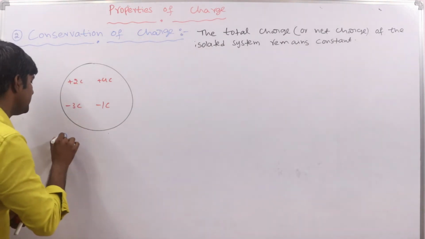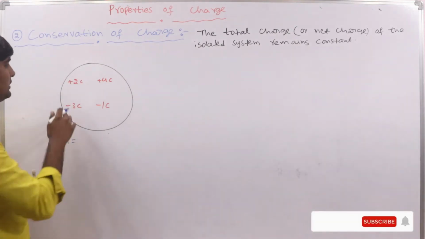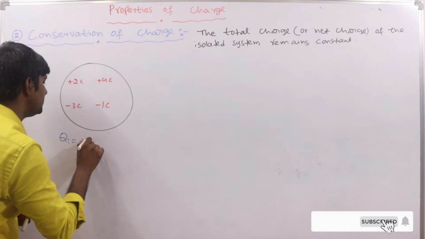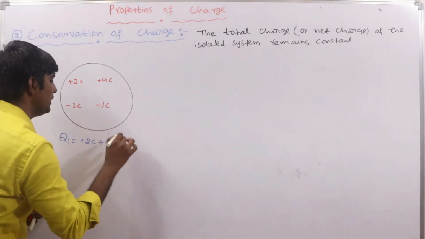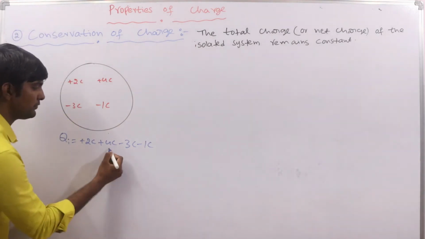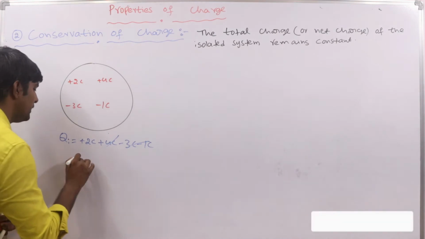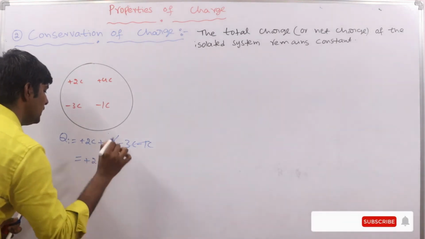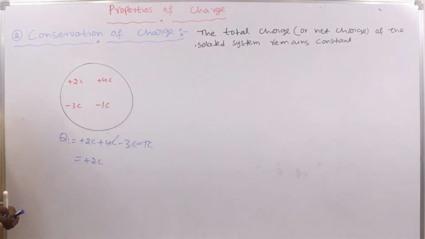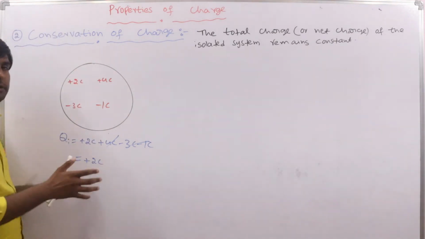The net charge is the algebraic sum of the individual charges. Plus 4 coulombs and minus 4 coulombs cancel, so the net charge is plus 2 coulombs.